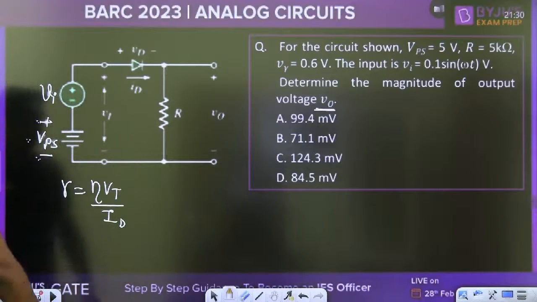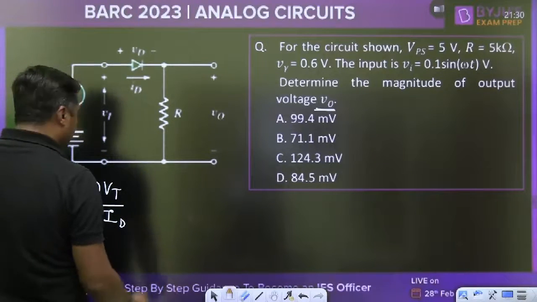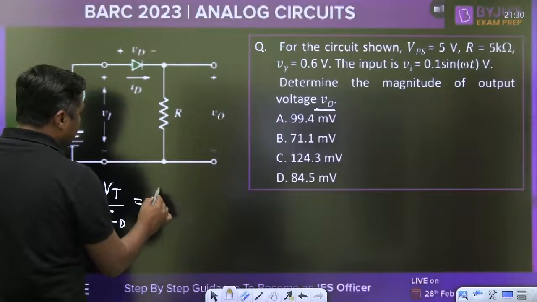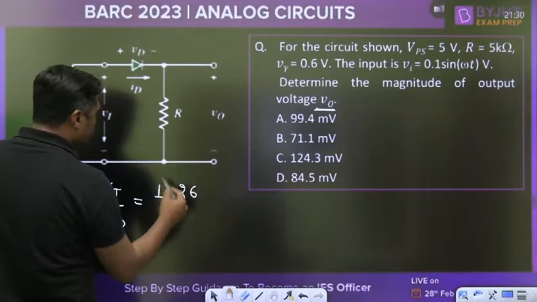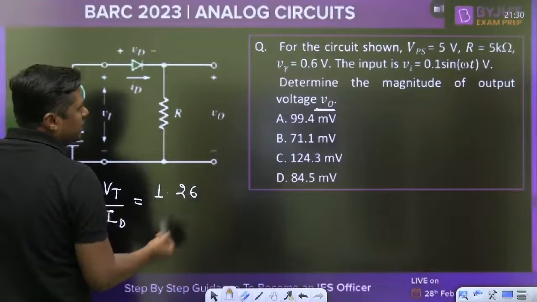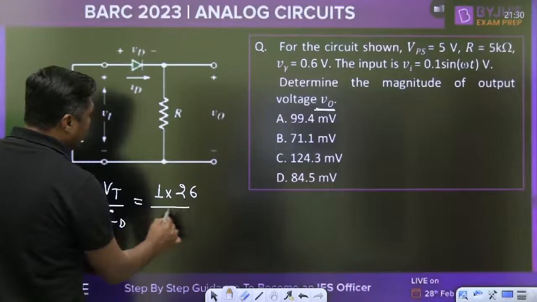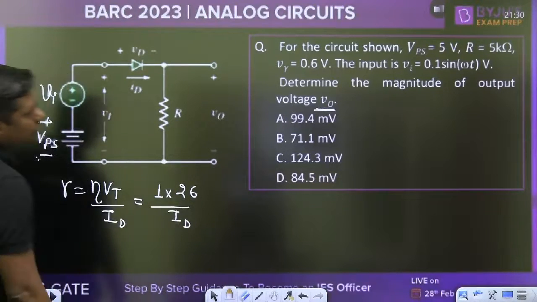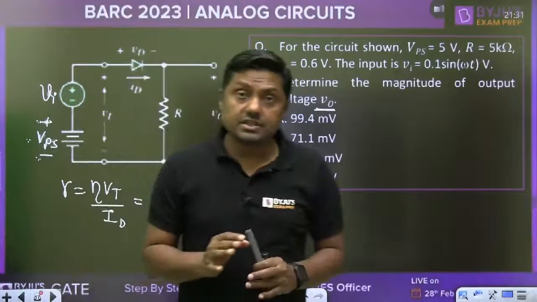Diode current. Eta: if nothing is given, whether it is silicon or germanium, by default we take the ideality factor as 1. And Vt we take as 26 millivolt at 300 degree Kelvin. Upon ID, you have to calculate the diode current. Then you can find the value of the dynamic resistance.